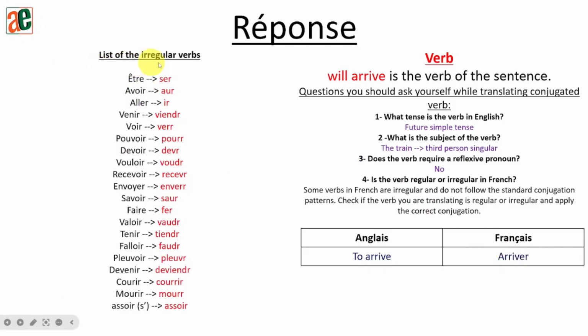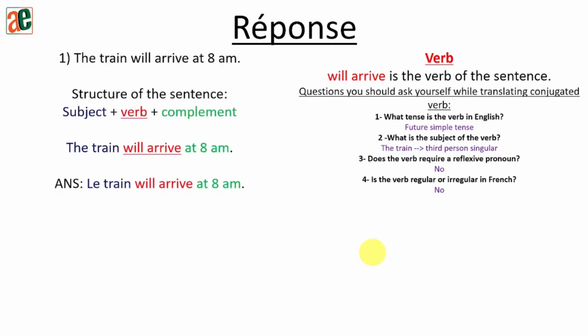Here is the list of irregular verbs for the future tense. Let me repeat it again. You see, I'm saying for future tense, this is the list of the irregular verbs. Okay? And if you go through it, you will see that we don't have the verb arriver in the list. So finally, we will say that this verb is not an irregular verb. So we'll say no. Okay?